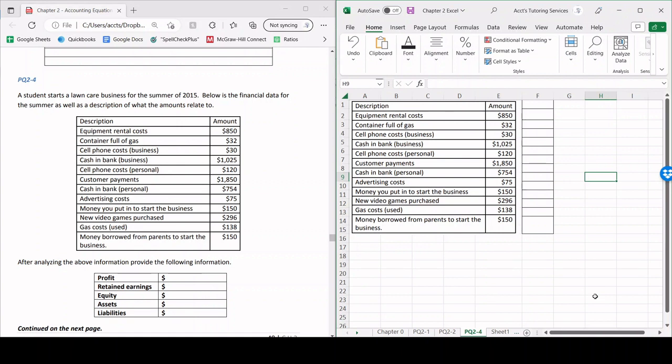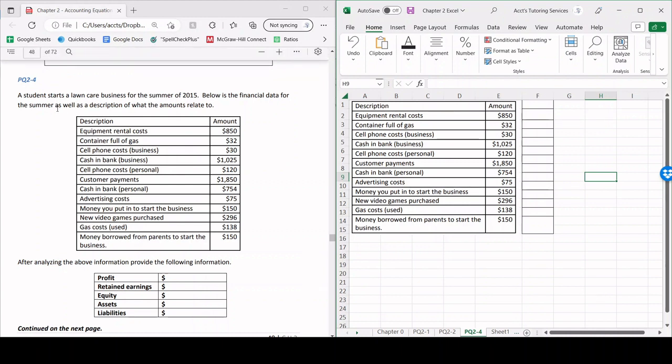All right, next, let's dive straight into PQ2-4. Whenever it comes to these type of questions, it's very important you actually read the description because you have to put yourself in the shoes of this person or this business in order for you to best approach these questions. Once again, it's easier if you think about this from a logical standpoint, as opposed to a standpoint where you want to memorize stuff, right?